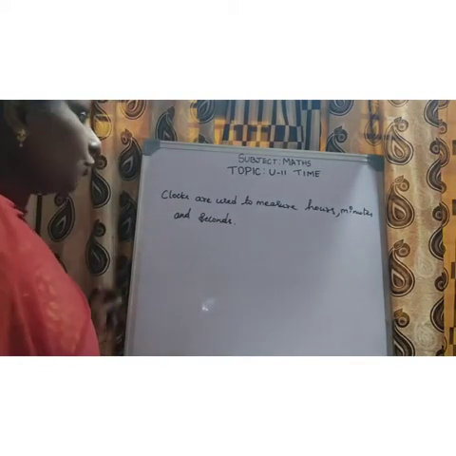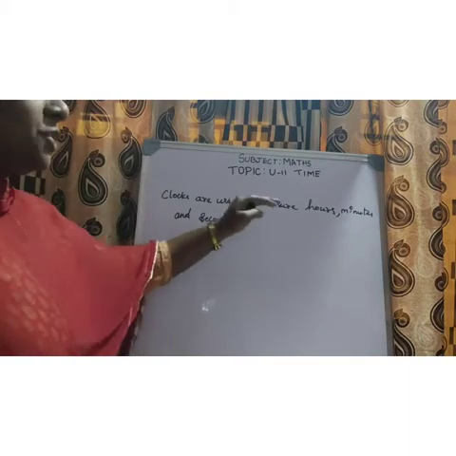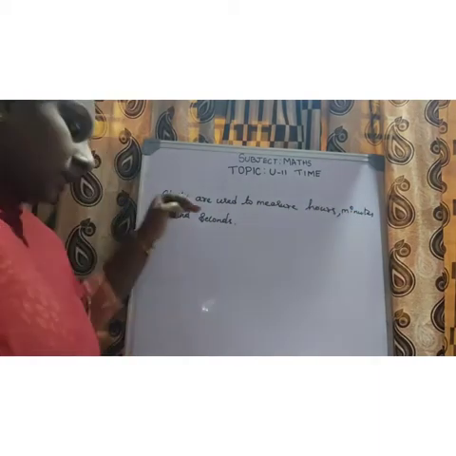We use clocks. So we use clocks to measure hours, minutes and seconds.